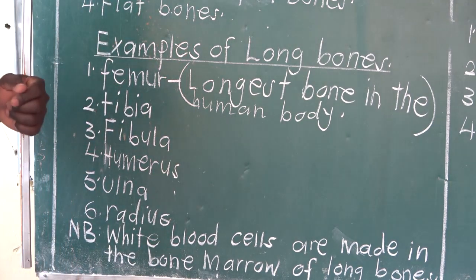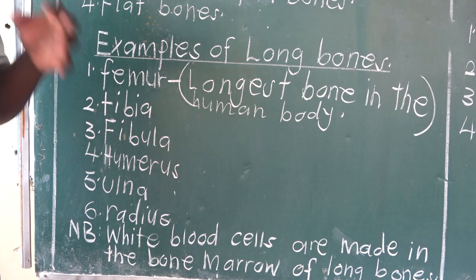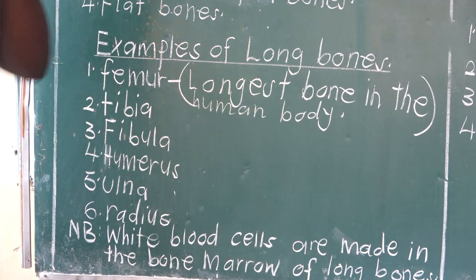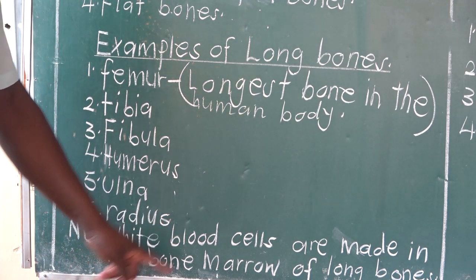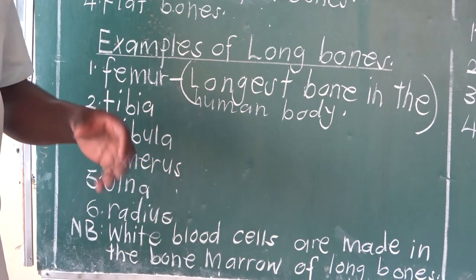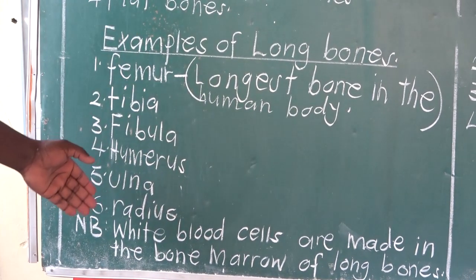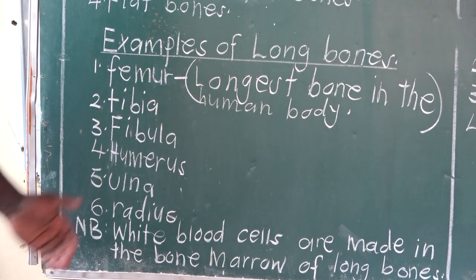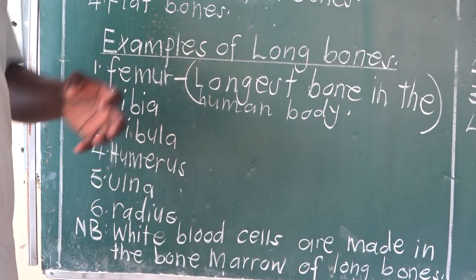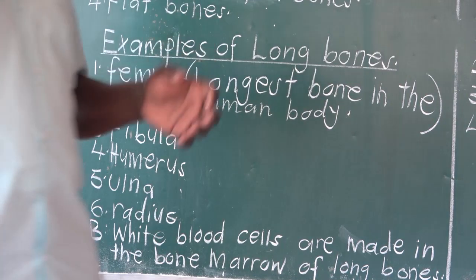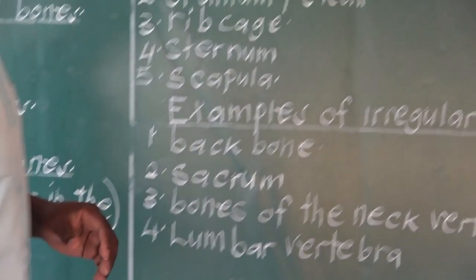In P6 you learned about white blood cells. I think the teacher told you that white blood cells are made in the bone marrow of long bones. They have bone marrow, which helps in the production of white blood cells.